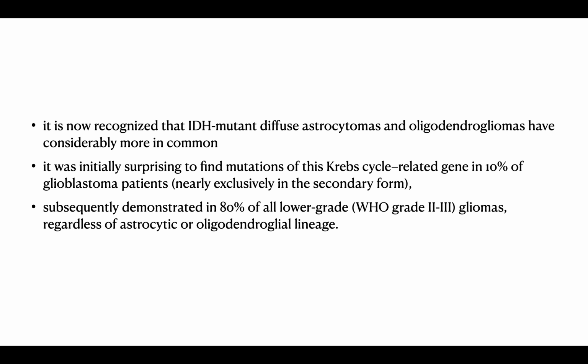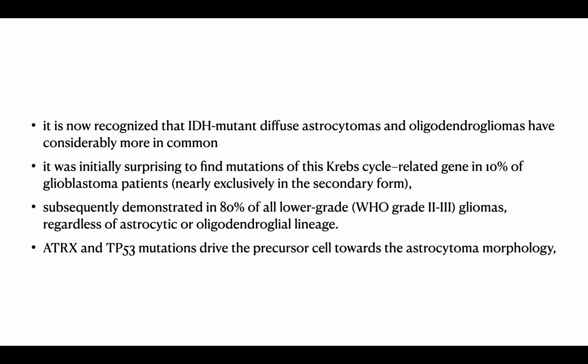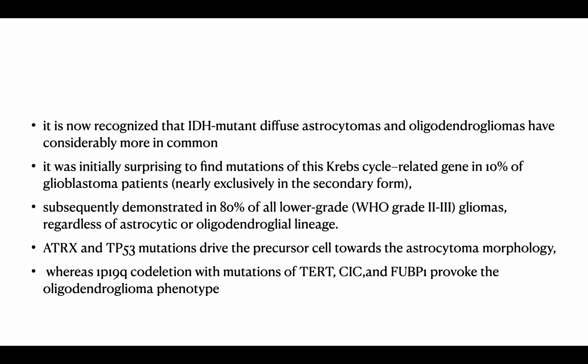Subsequently demonstrated in 80% of lower grade, that is, WHO grade 2 and 3 gliomas, regardless of astrocytic or oligodendroglial lineage. Then, if there is ATRX and TP53 mutation, then the precursor cell will go towards the astrocytoma morphology. Whereas if there is 1p19q codeletion with mutations of TERT, CIC, and FUBP1, then the tumor will become the oligodendroglioma.